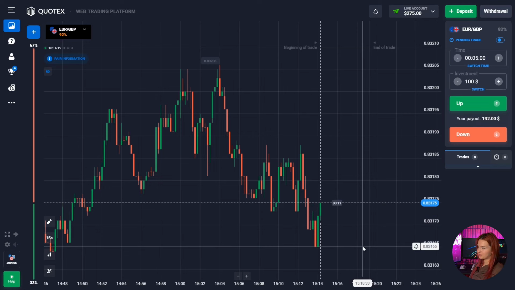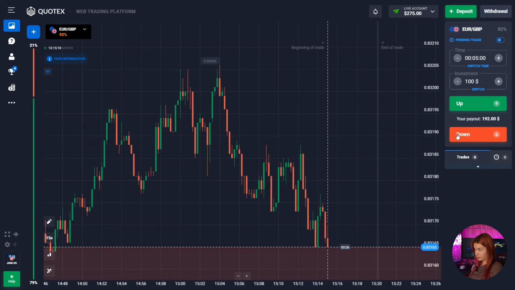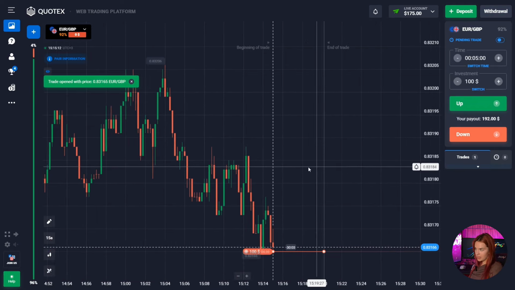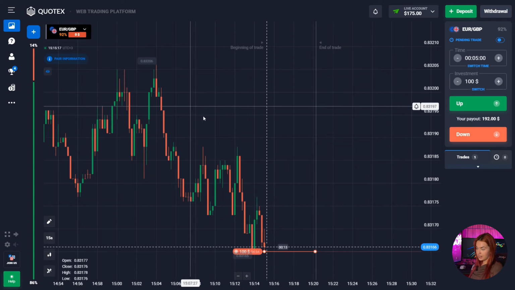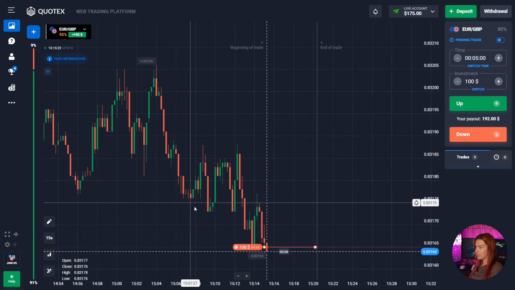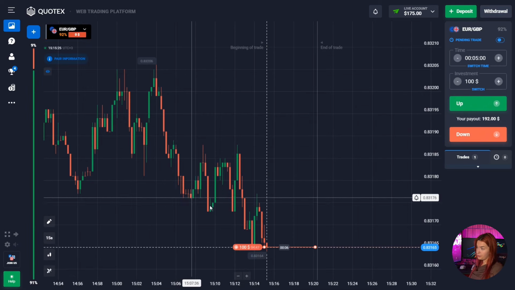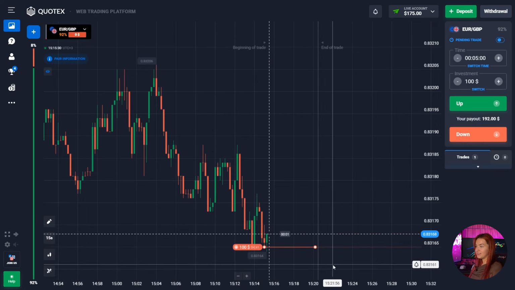So let's continue. As you can see, the chatbot advises us to open a deal down again, so we press the red button since it assumes that the price will still move down. We also see that the main price highs on the chart are decreasing and the price moves downwards more impulsively. And after a slight sideways movement, the price also continued to move down. That is, as you can see, guys, we have a downward movement here, and the price is more likely to continue to move down in the near future. So let's wait for the result.